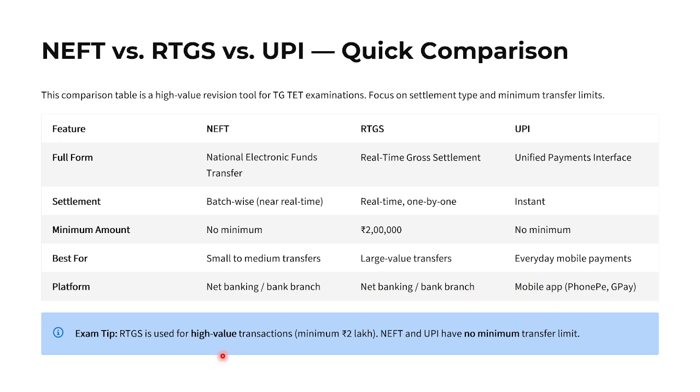From an exam point of view, you have to remember that RTGS, real time transfer, is used for high value, minimum 2 lakhs. NEFT and UPI have no minimum transfer limit.